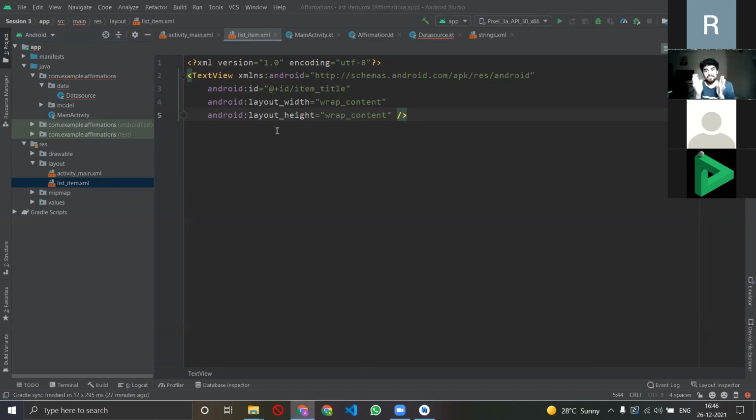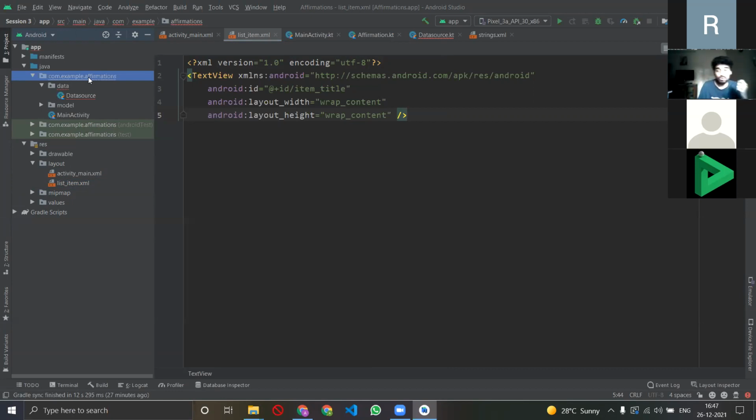Now you have everything ready, but a strong central connection is left in the backend. Okay, so in the front end there are these separate things, in the backend the data source is separate and a model is separate, and you want a system where you just connect everything and put everything together, right? So for that you'll have to create another package called adapter, which will basically adapt and bind everything together in a sense.